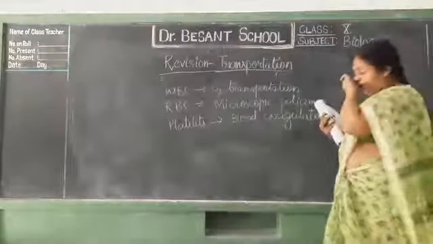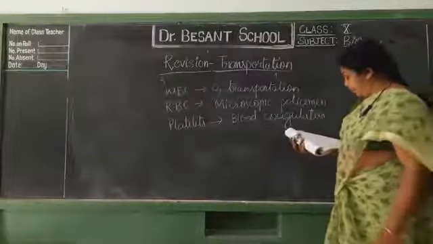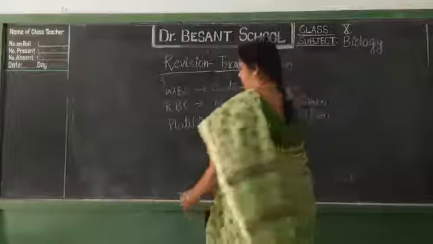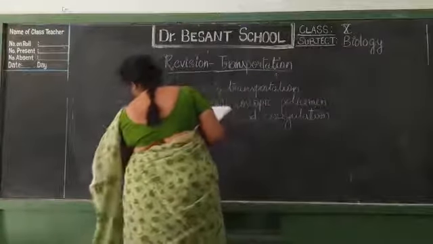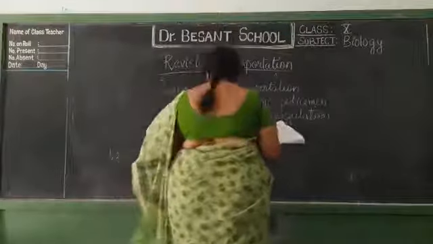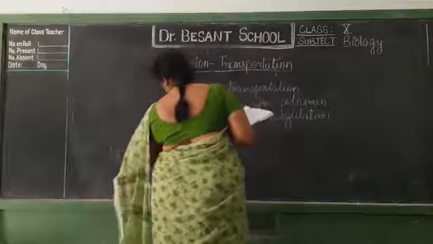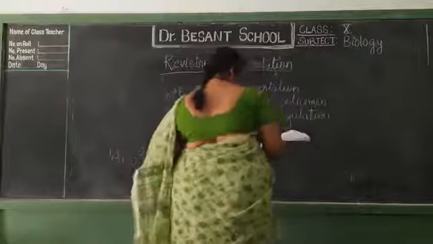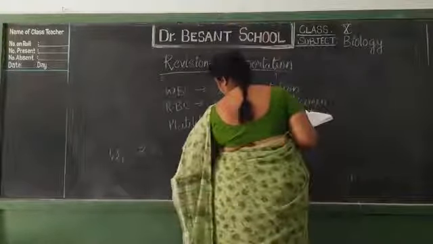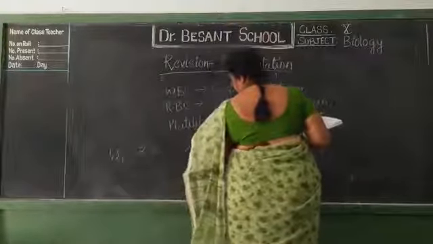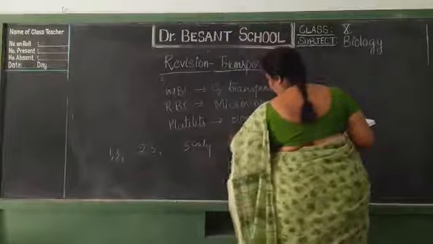The options he gave: first option is 1 and 3. Second option is 2 and 3. Third option is 3 only. Fourth option is 1 and 2.